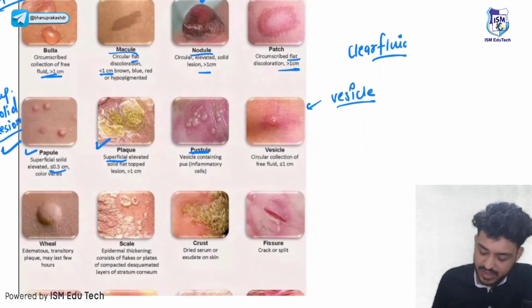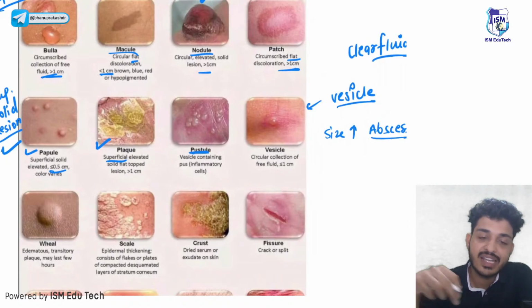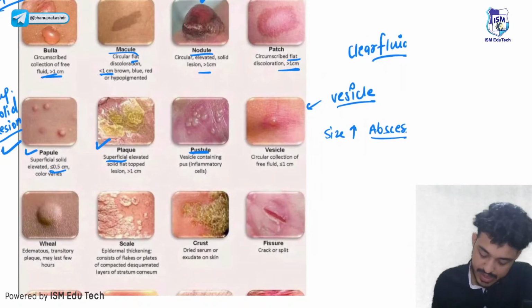If the size is more, then what do we call it? Abscess. If it is more than 1 centimeter and there is a pus-filled lesion, then we call it abscess. Clear till now? Okay.